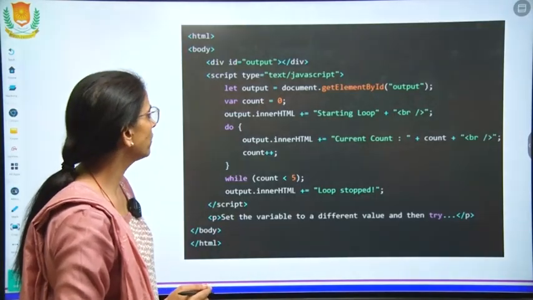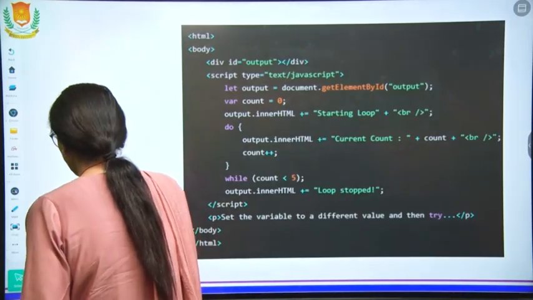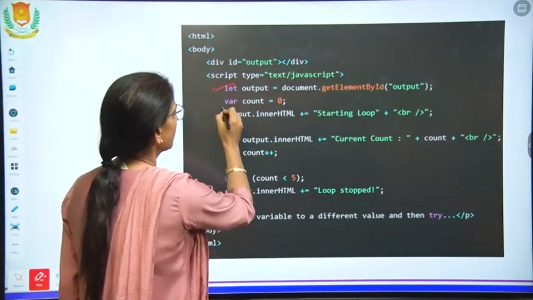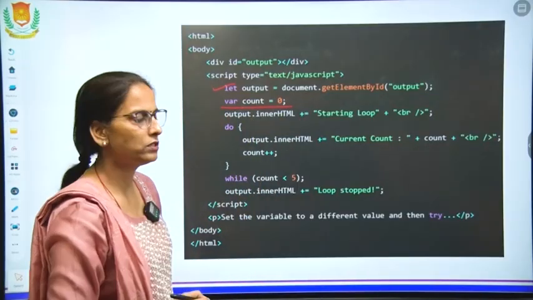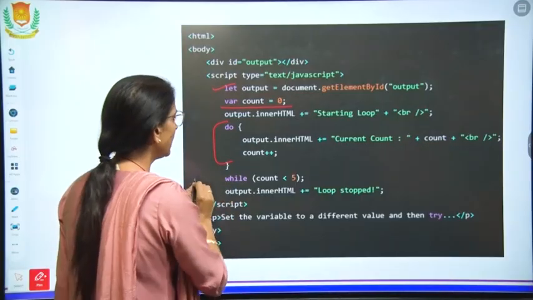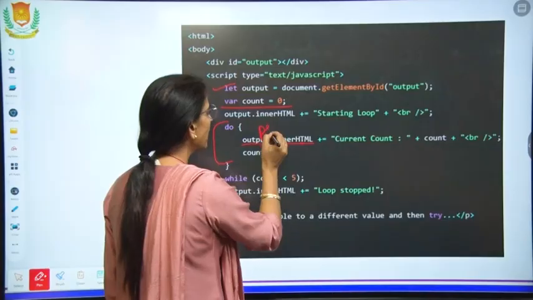Now we will discuss these loops with the help of examples, and how to give the conditions there. We have taken the variable count. Initially the value is 0. We start with do. This is the do while. Do output, this is the printing part.